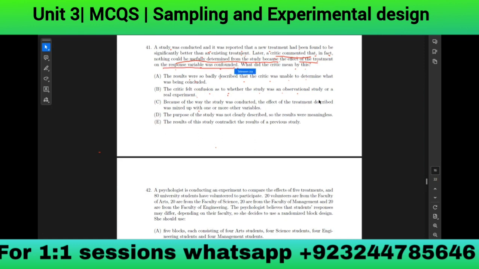So because of the way the study was conducted, the effect of the treatment described was mixed up with one or two variables. So this will be the right answer.